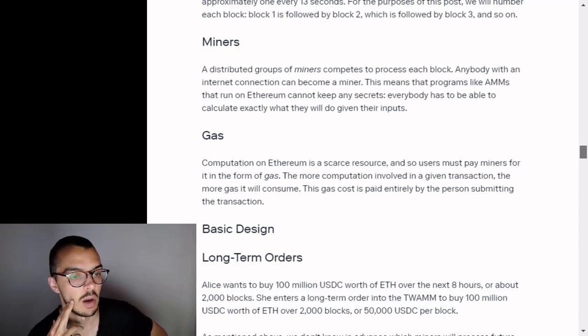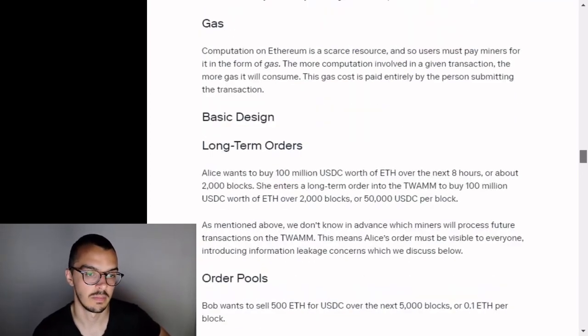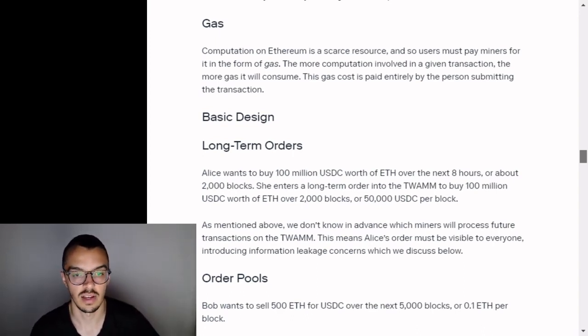Gas. Computation on Ethereum is a scarce resource, and so users must pay miners for it in the form of gas. The more computation involved in a given transaction, the more gas it will consume. This gas cost is paid entirely by the person submitting the transaction. Basic design. Long-term orders. Alice wants to buy 100 million USDC worth of ETH over the next 8 hours, or about 2,000 blocks.